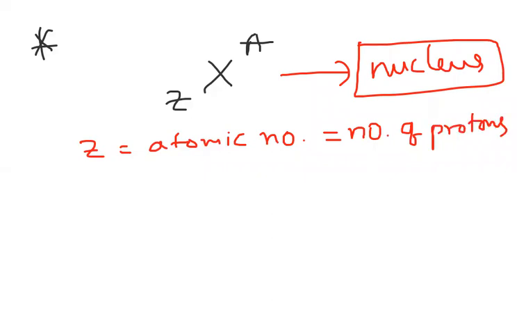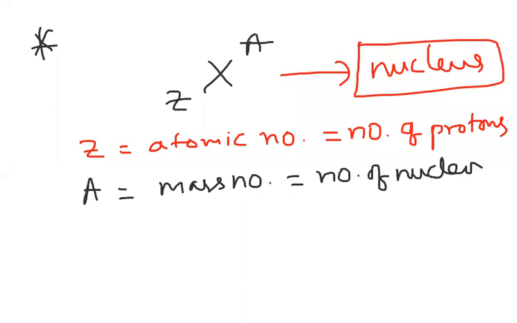For every nucleus we have mainly two things, Z and A. What is A? A is called the mass number, and the mass number is also called the number of nucleons. What do you mean by nucleons? Nucleons are nothing but protons and neutrons. The particles present inside the nucleus are called nucleons.